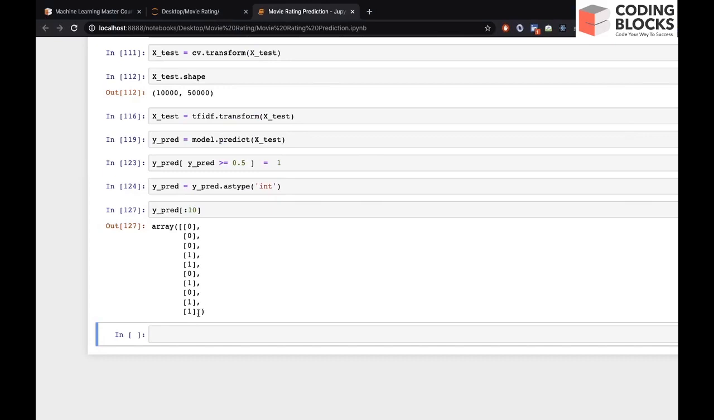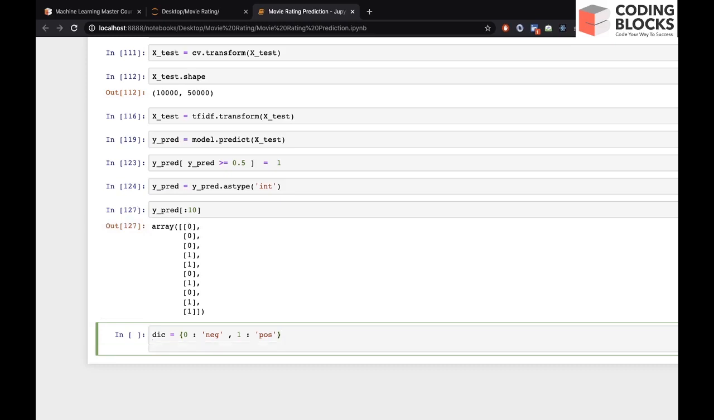So what we can do, let's first create a dictionary, right, where 0 means negative and 1 means positive, like this. And let's convert bypred, where there is 0 we convert into negative, where there is 1 we convert to positive. Again we are using list comprehension. We'll say for prediction in bypred and save dictionary of prediction, right? So let's check.